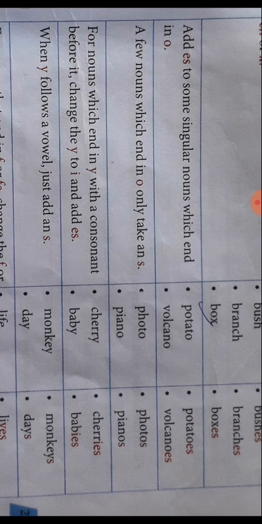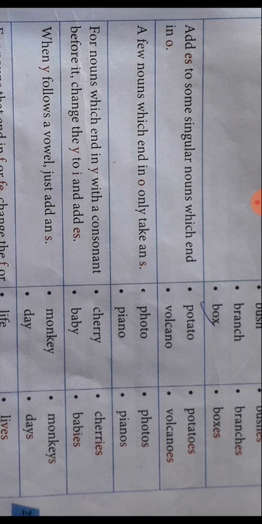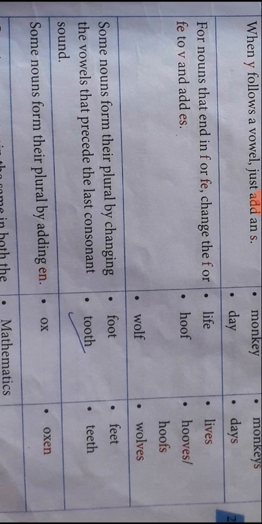For nouns which end with Y, with a consonant before it, change the Y to I and add ES. Cherry, that Y you change, then you put I over there, then ES. Baby, again Y is there, and there's a consonant before it, that is B. So you write for Y, I and then ES. When Y follows a vowel, just add an S. See here, M-O-N-K-E-Y. E is a vowel, then Y is there, so you just add S over there. Day, days. Again A is a vowel, so you just add S over there.